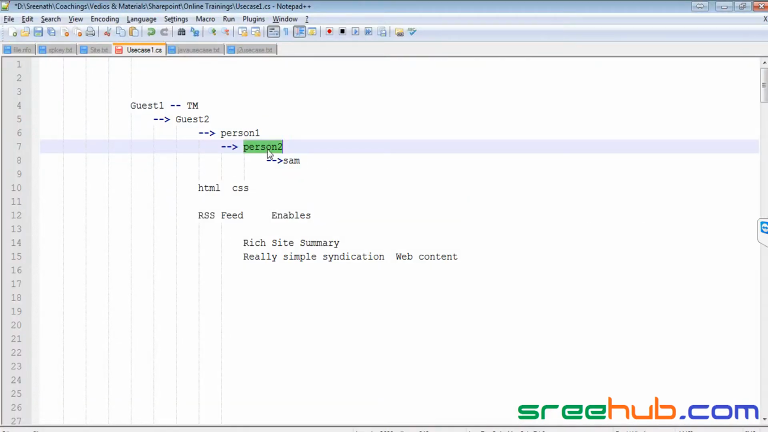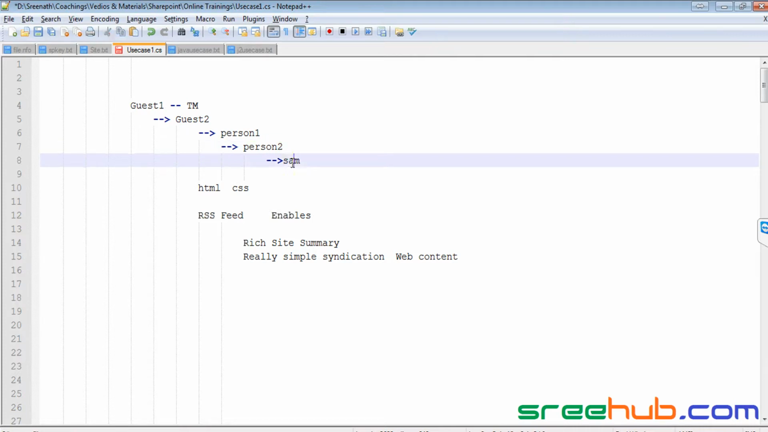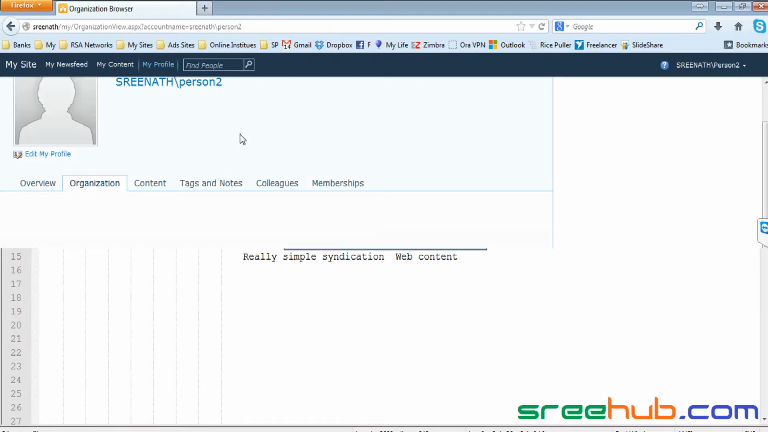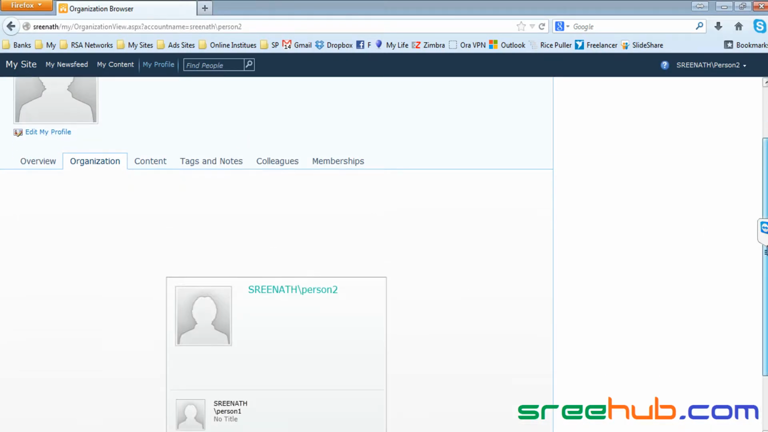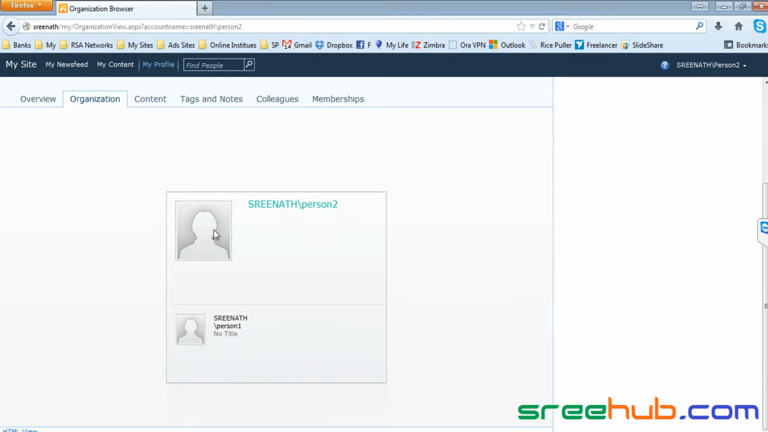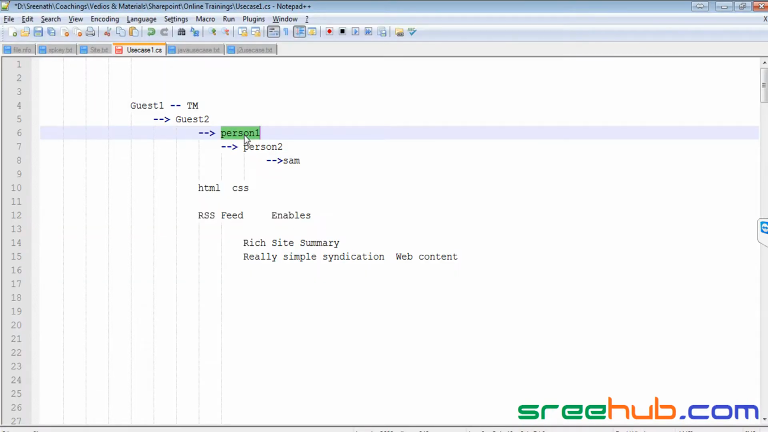Now when I go to organization, you can see that person 2 is tagged, the manager is Sam, and the immediate colleague is person 1. Person 2 is tagged to person 1 here. You can see the complete organization, but as this person doesn't have a profile created, you cannot see an actual photo. If person 1 is logged in, he can see guest 2, and since guest 2 has a profile, he can move on to guest 2.